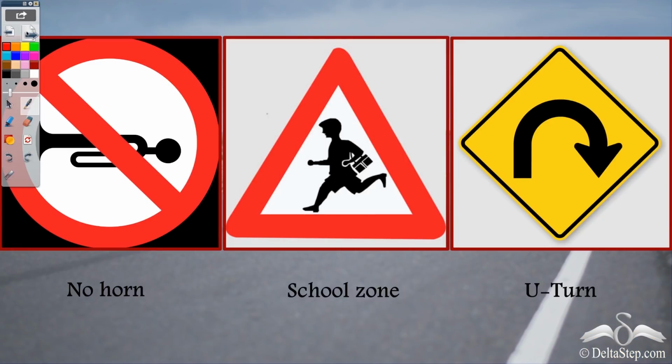Now, similarly, when you are driving, even then, you see a lot of different kinds of symbols on the road. So you see this symbol, which is no horn symbol. Then this symbol, which is the school zone, U-turn. Now, why do we use these symbols on roads even? Because again, on roads too, we have a board which has a fixed space, and we need to convey the right information for safe driving.